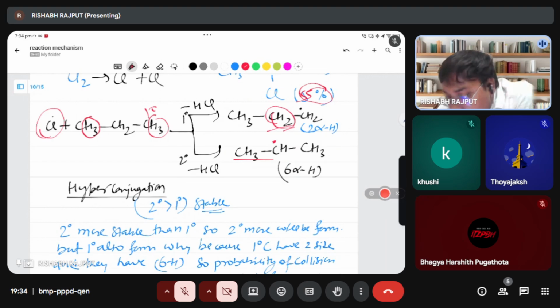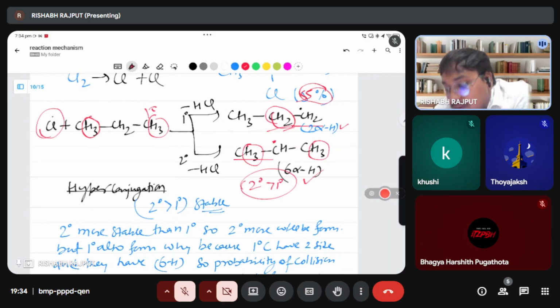You know, the 2 degree free radical has 6 alpha hydrogens, 3 and 3, means hyperconjugation is more possible. Here only 2 alpha hydrogens are there, means hyperconjugation is less possible. Here hyperconjugation is more possible. So that is why in this case the 2 degree carbon free radical is more stable compared to 1 degree. That is why they make the 2 degree halogen group.